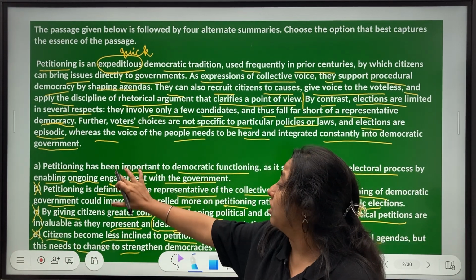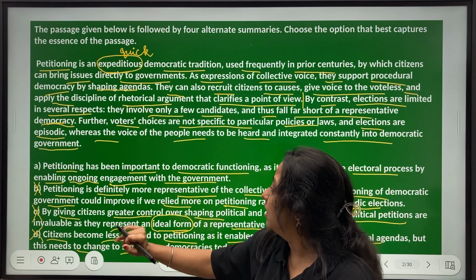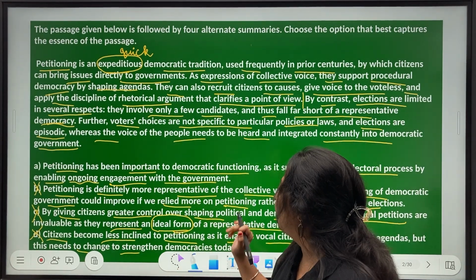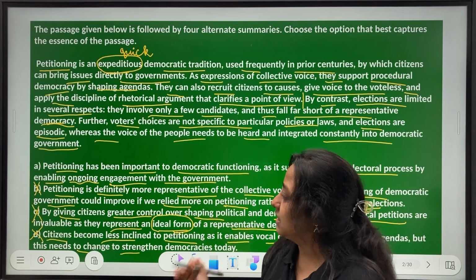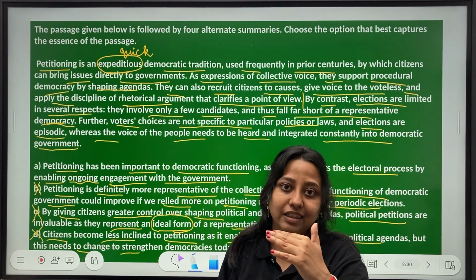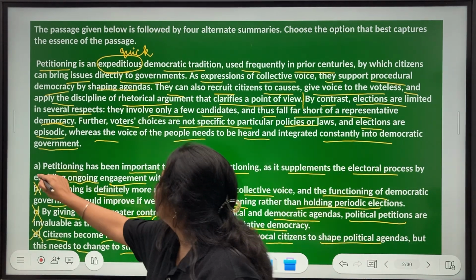Only confusion that could occur is between A and B probably, because they are written in a similar sense. But there also, if you are careful, you'll realize that B has given you some illusion of information which is not there, right? It is crossing that ambit. So A is the correct answer.